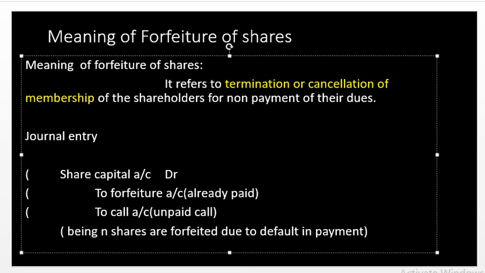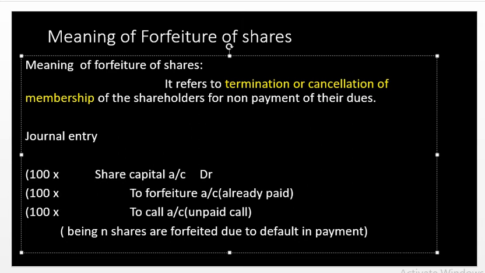In our example, the shares forfeited are 100 shares. So, mark 100 in all the journal. In share capital, mark the original face value, which is 10. In forfeiture, mark the amount which the shareholder already paid.